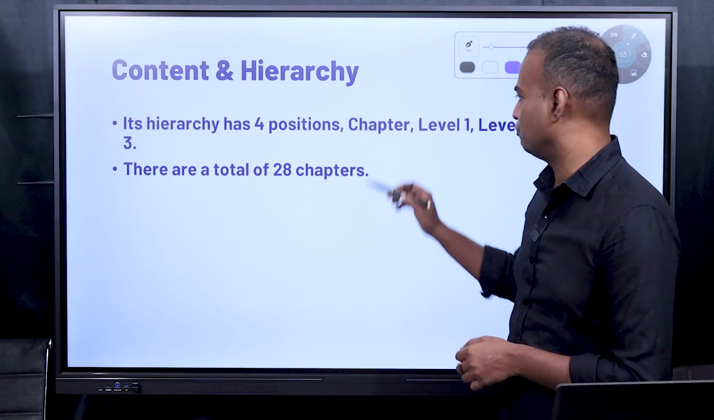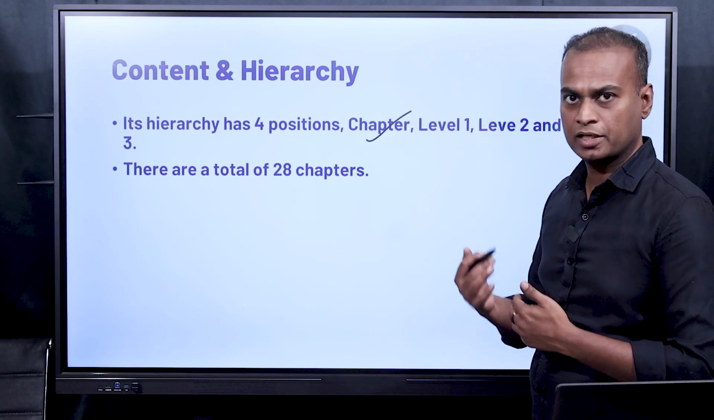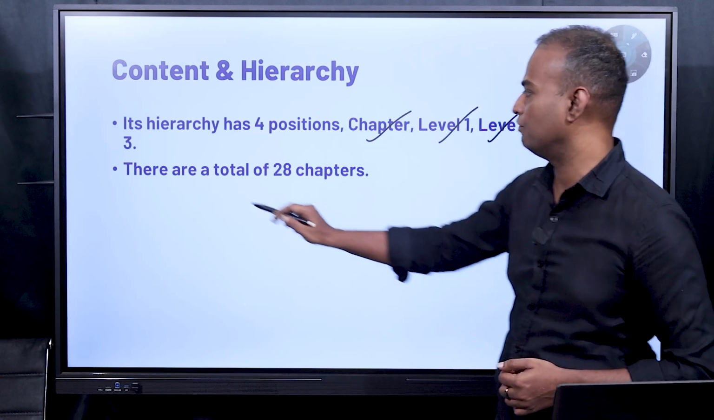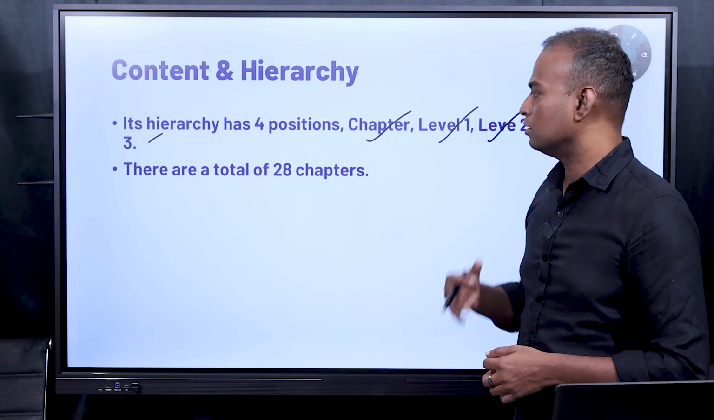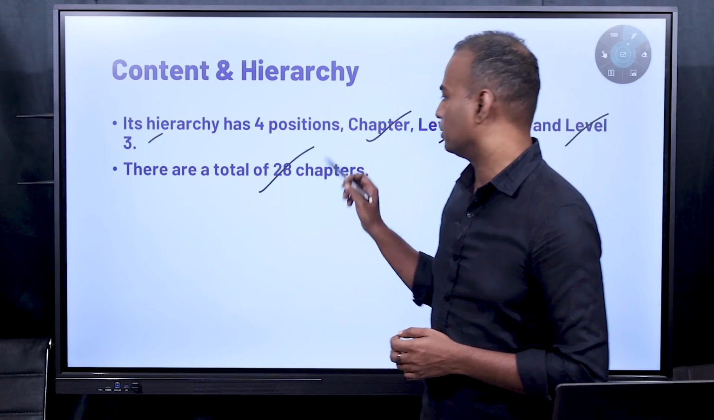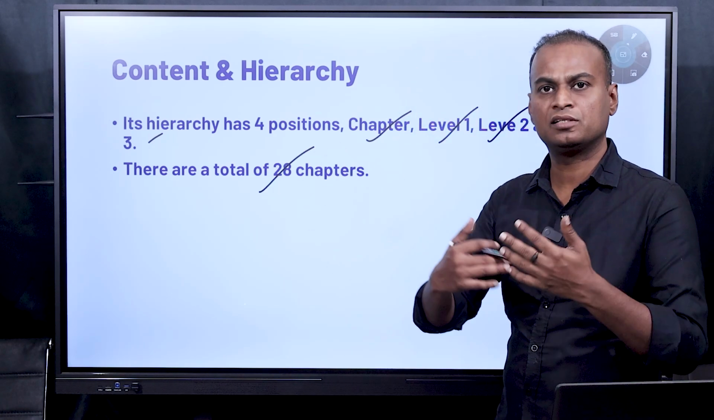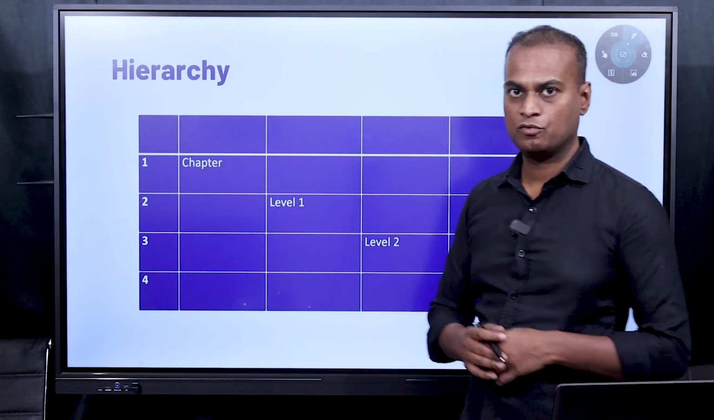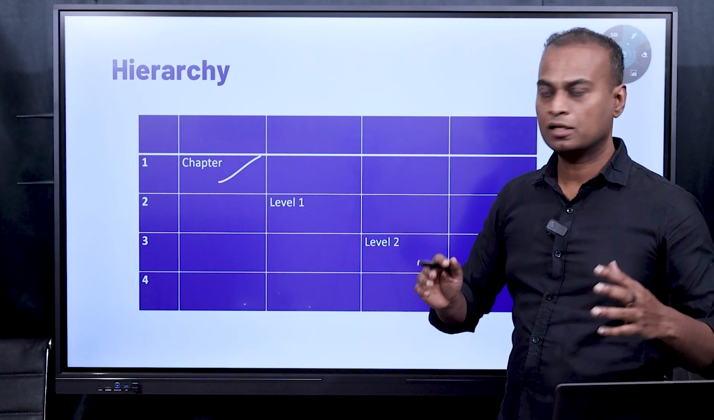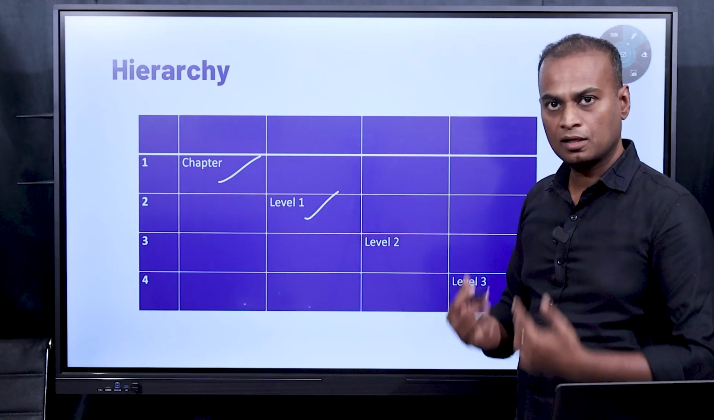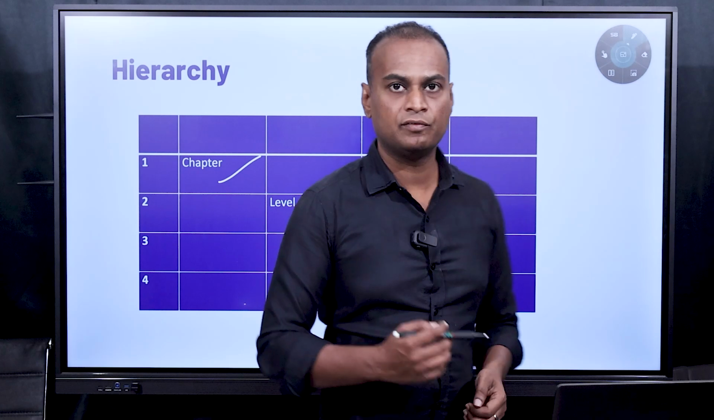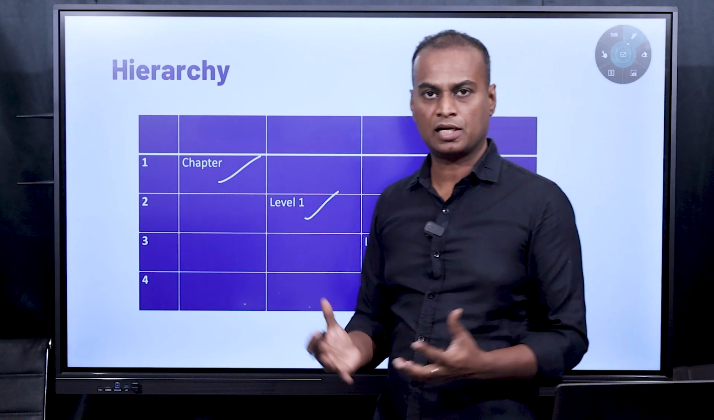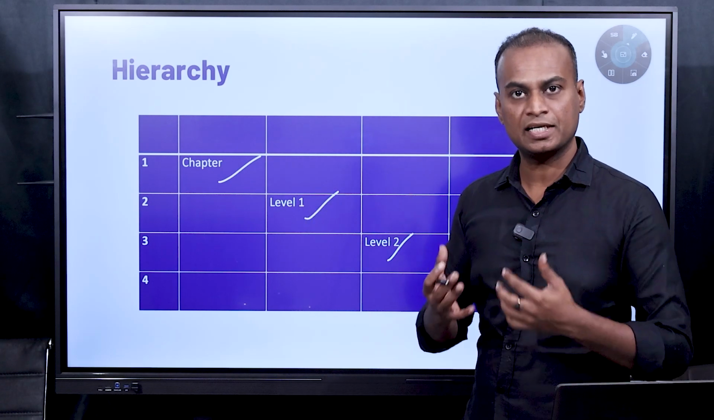It has four positions. The first position is known as chapter, the second is level 1, the third is level 2, and the fourth is level 3. This is the hierarchy, and there are a total of 28 chapters. In these 28 chapters, different diseases are classified accordingly. First you will find a chapter. Under the chapter you will have level 1, under level 1 you will have level 2, and under level 2 you will have level 3. This is how the classification of diseases is arranged within ICD-11.